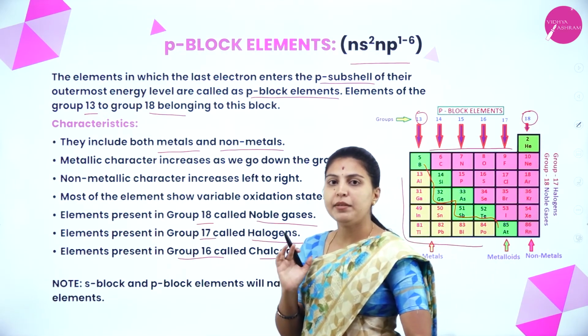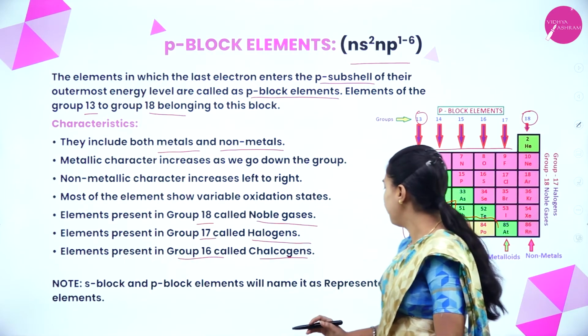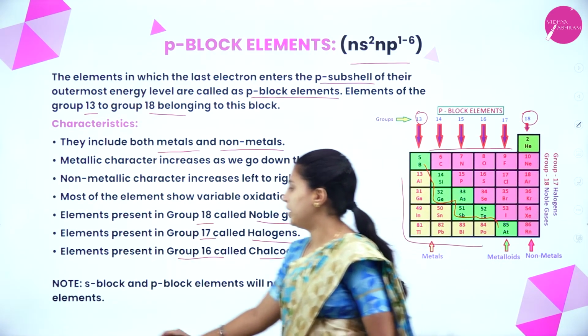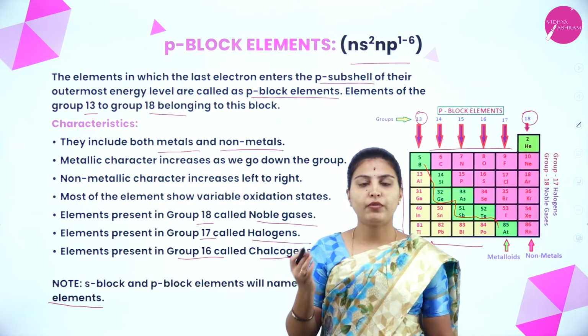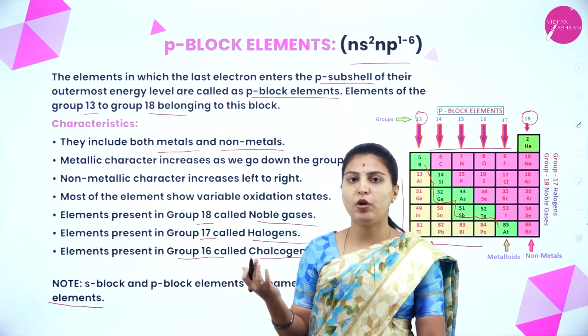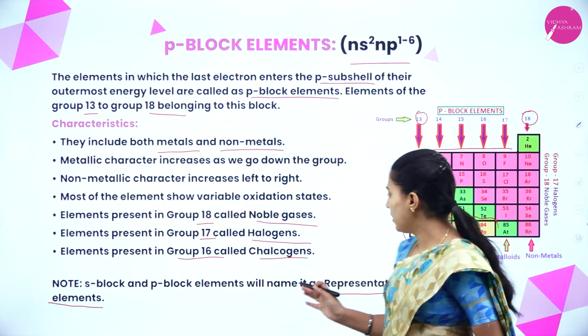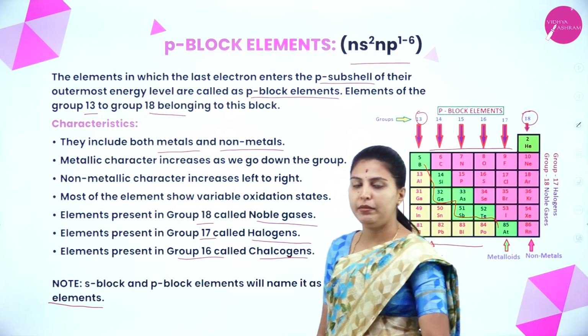Overall, the S and P blocks are collectively called representative elements.